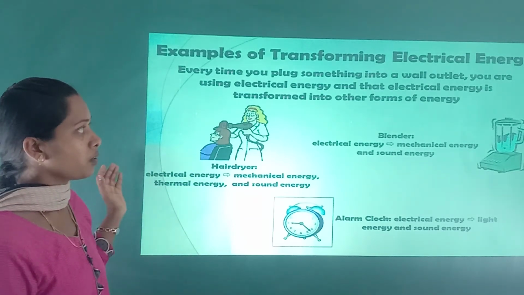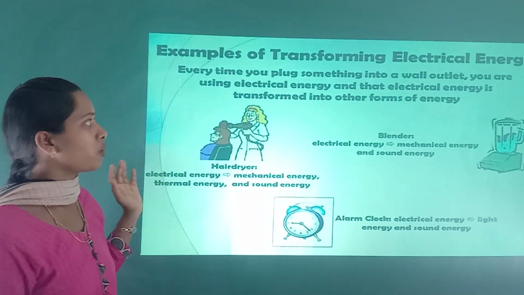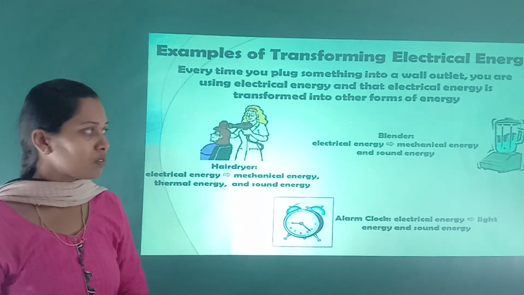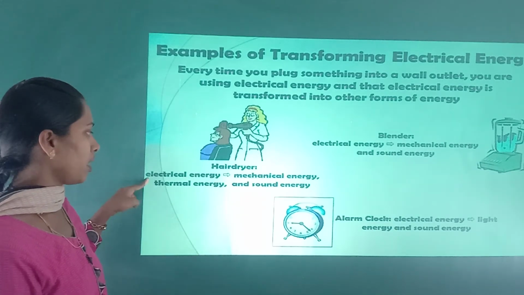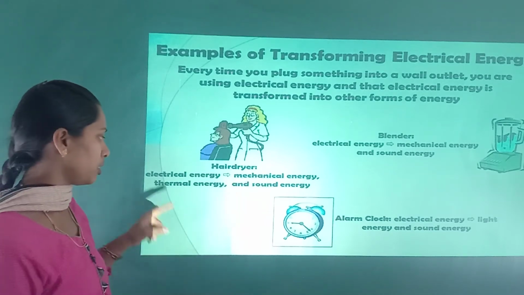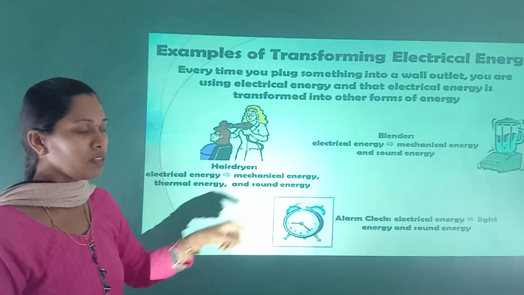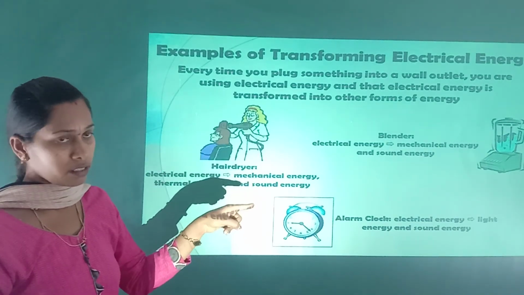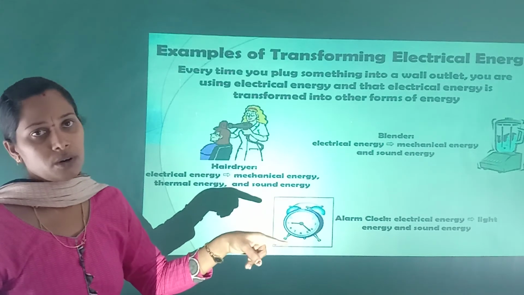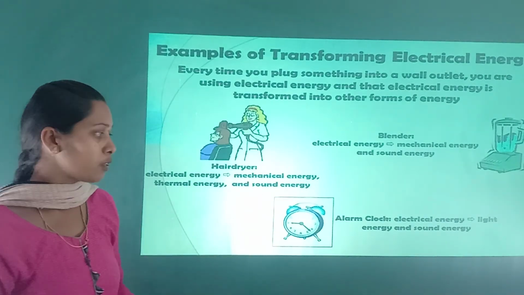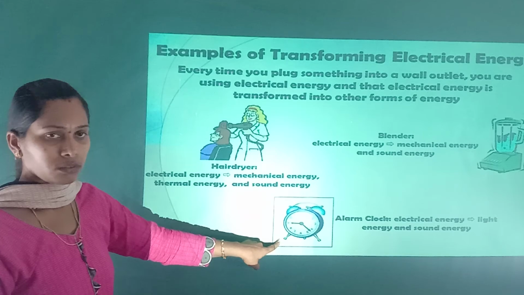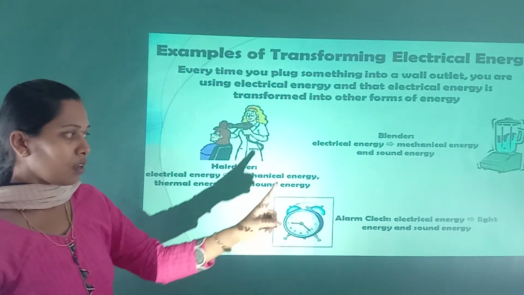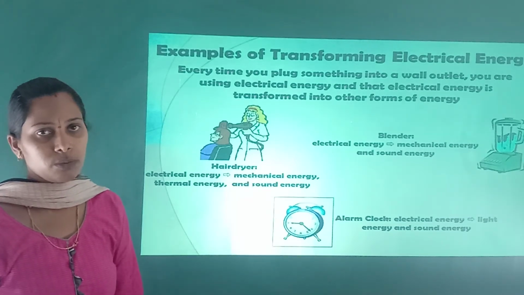Every time you plug something into a wall outlet and use electrical energy, that electrical energy is transformed into other forms of energy. In an air dryer, electrical energy is converted into mechanical energy, thermal energy and even sound energy. In the blender, electrical energy is converted into mechanical energy and even sound energy. In the alarm clock also, electrical energy is converted into light energy and sound energy.